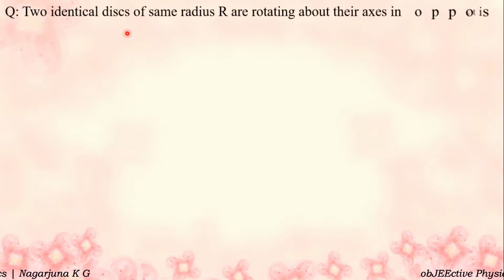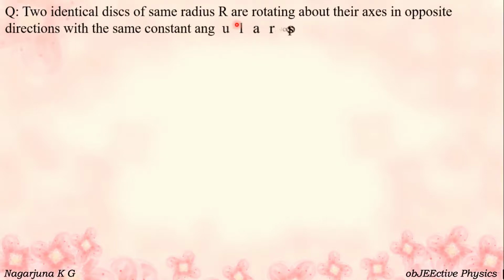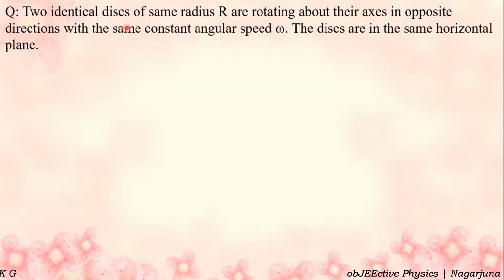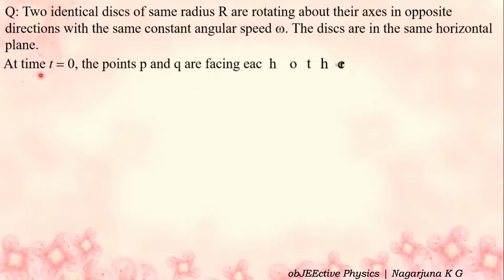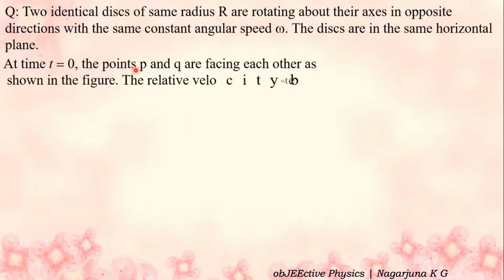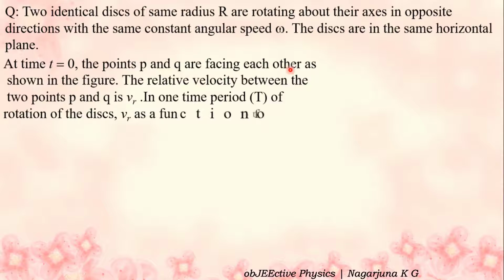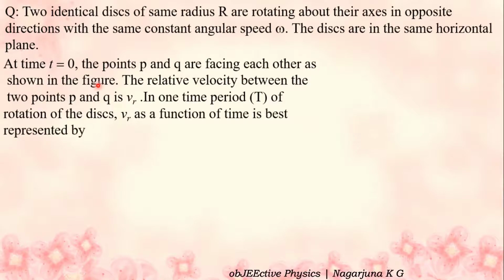Two identical disks of the same radius capital R are rotating about their axis in opposite directions with the same constant angular speed omega. The disks are in the same horizontal plane. At time t is equal to 0, the points P and Q are facing each other as shown in the figure.